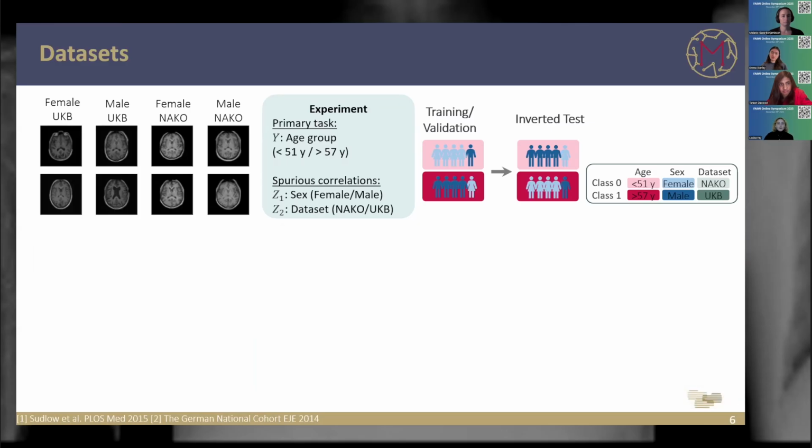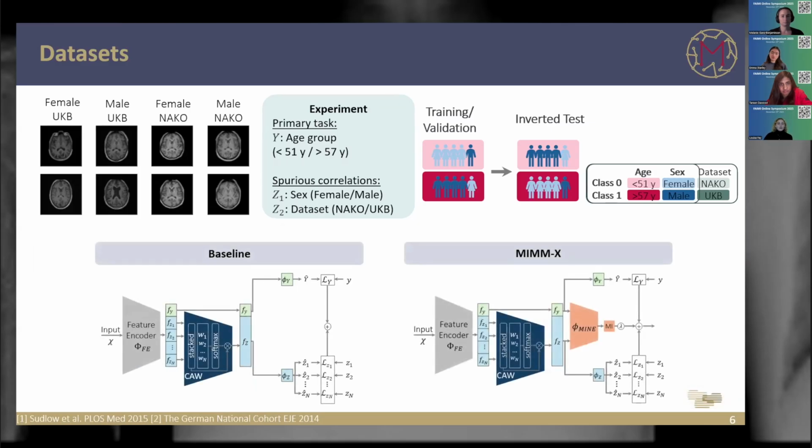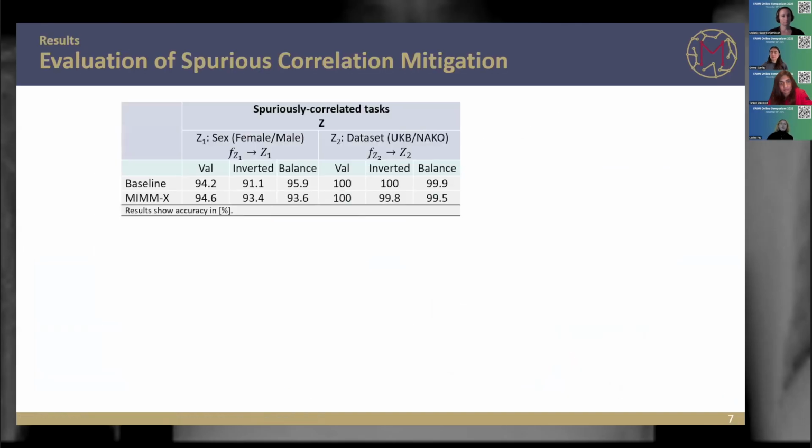Now we also compared this model to different models in the paper. In this presentation, I'm only showing the comparison to the baseline model, which is literally the same model, but without the mutual information estimation. So we don't enforce the independence during the training. And with this, we can already go to the results of our paper.